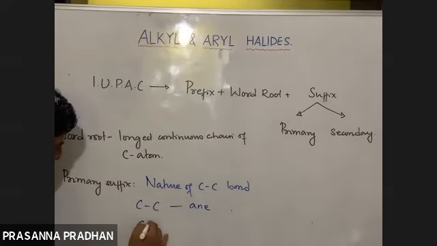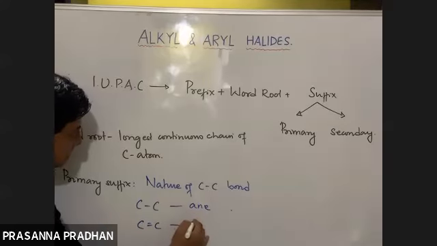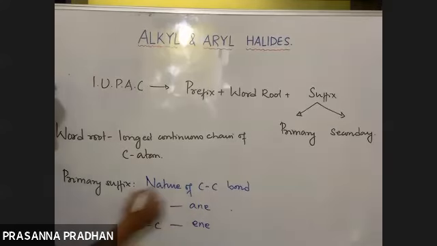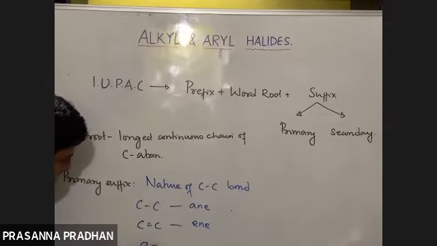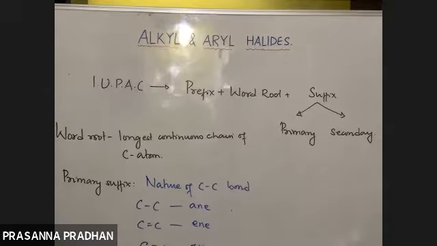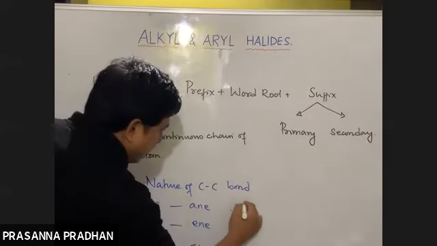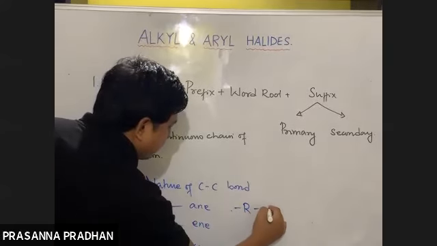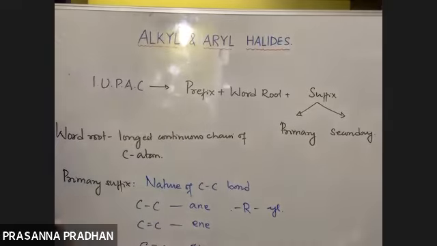If there is a carbon-carbon double bond, what is the suffix used? Ene. If there is a carbon-carbon triple bond, what is the suffix used? Yne. And if there is an alkyl group, we use the suffix yl. Again, this is a known fact.